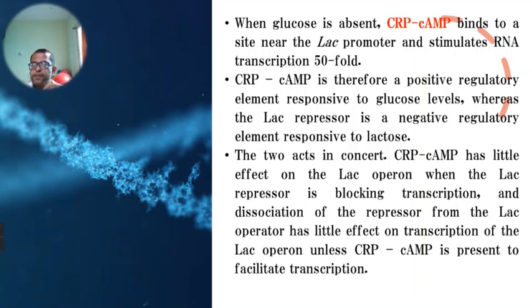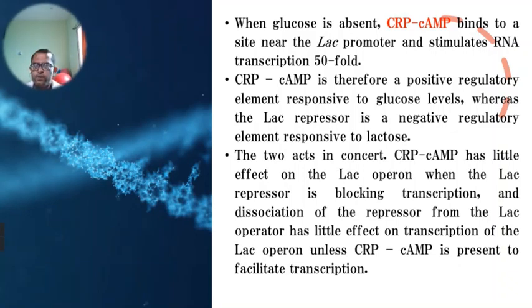And this CRP-cAMP complex regulates this LAC operon in a positive manner, and it is in response to the level of glucose. If the glucose level is low, then the concentration of cyclic AMP is enhanced, and that enhanced concentration allows the cyclic AMP to bind to the CRP protein, and the CRP protein binds to the specific point on the DNA molecule nearer to the promoter, that is the activator binding site.